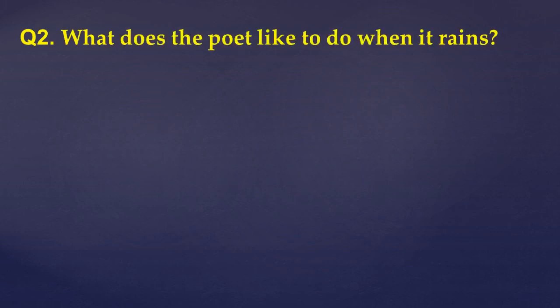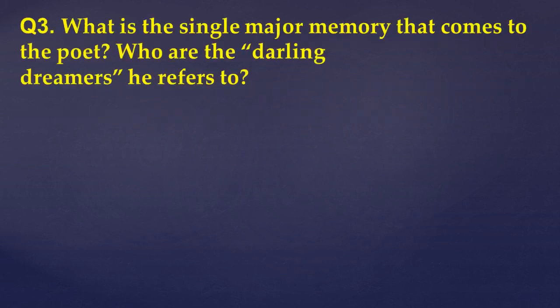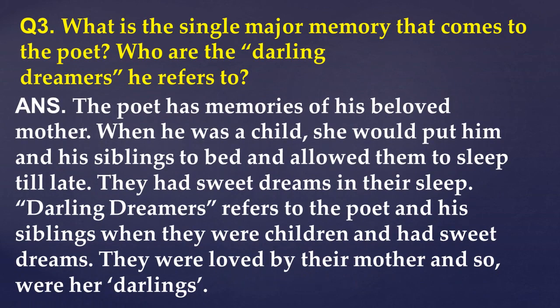Next question was, what does the poet like to do when it rains? When it rains, the poet likes to lie in bed and hear the rain falling on the roof of his room. You may add other points also. Then, what is the single major memory that comes to the poet? Who are the darling dreamers? The poet has memories of his beloved mother.